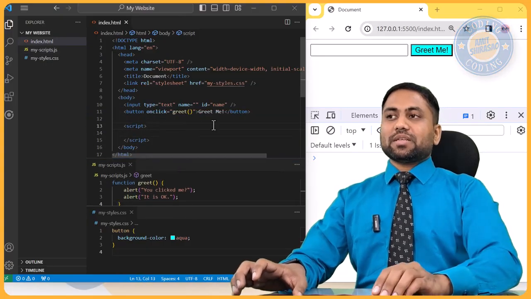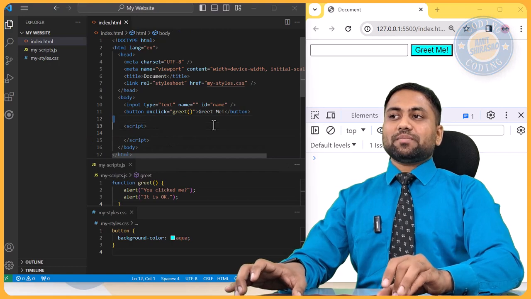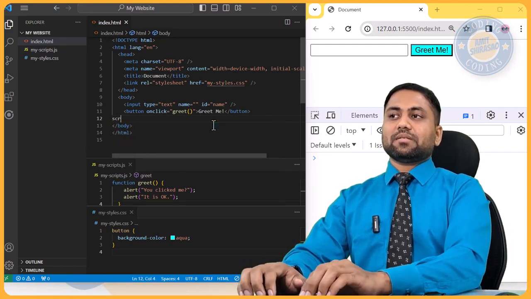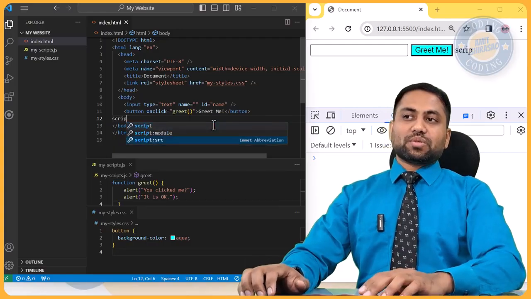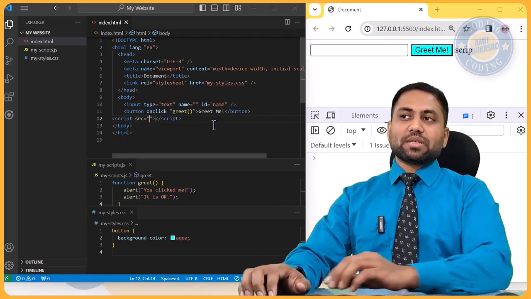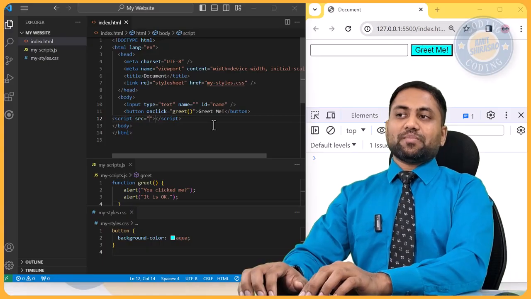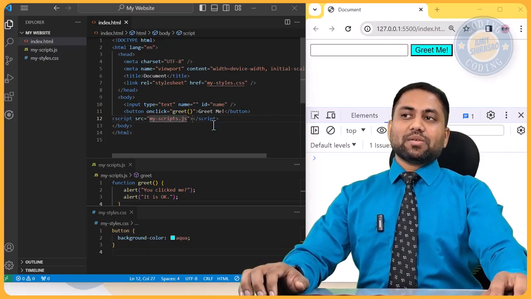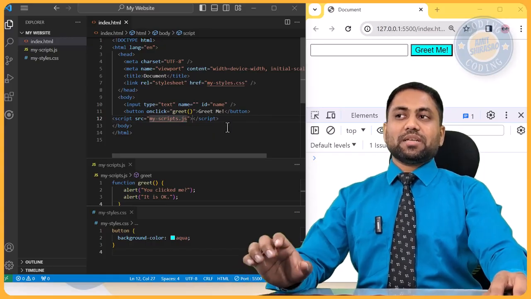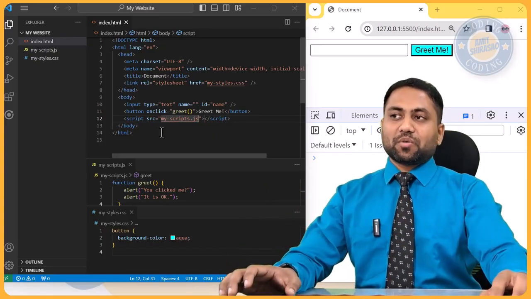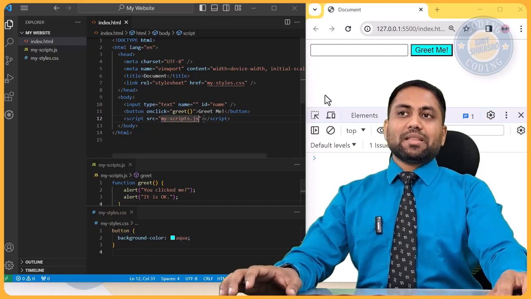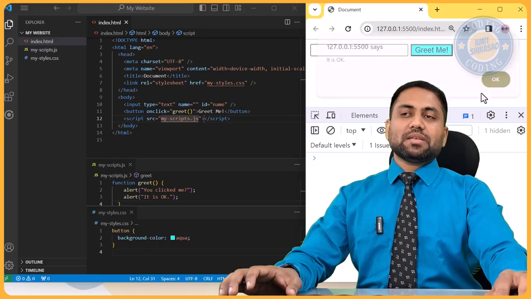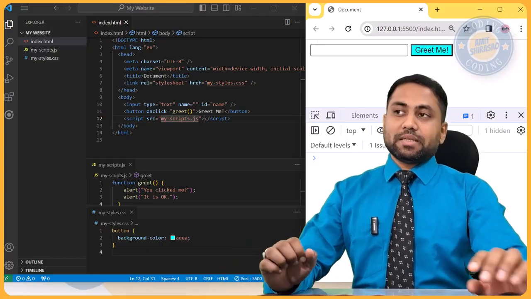And here, instead of script, I'm going to write something like this: script source. So script should have a source, and that source is my scripts.js. Okay, so now it will be included. I'm just saving it so that it gives the proper indentation and everything, and then see whether it is still working. Yeah, it is still working. This means the functionality is still there.